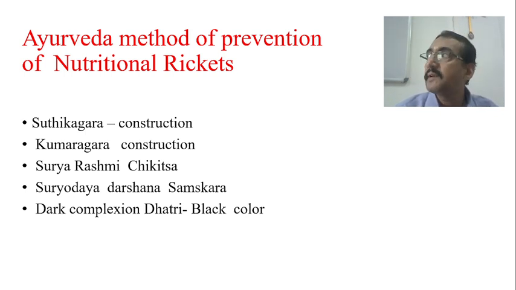Number two is the construction of the Kumaradhara. They say the same thing in the construction of the Kumaradhara also. Kumaradhara is a place where the child will be kept after birth. There also it is told that enough sunlight and illumination should enter the room where the baby is kept, and similarly it should be facing Purvadik. In almost all Hindu religious books, they always say that you have to do any religious work or any other work facing the Purvadik, or east direction. So this is the second important thing, that is about the Kumaragara.